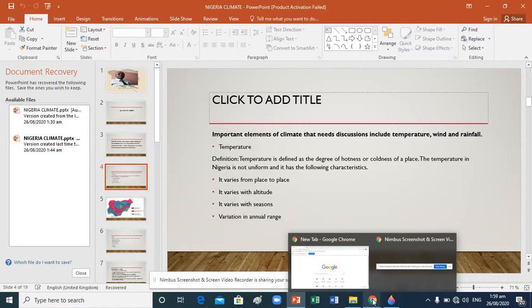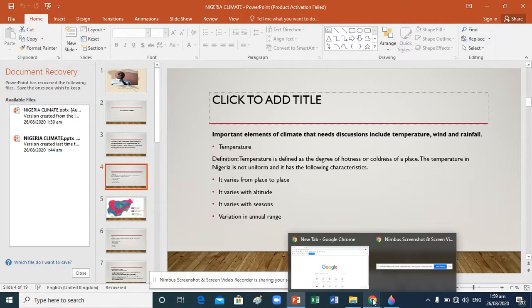And the temperature of Nigeria is not uniform. If you look at Nigeria's climatic condition, in each state, the temperature varies. Their temperatures are not the same. It varies from place to place.